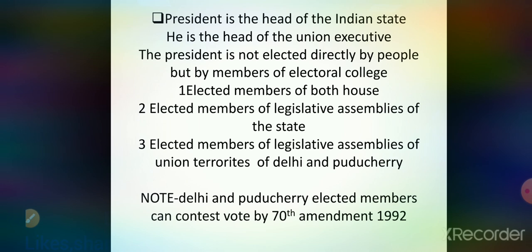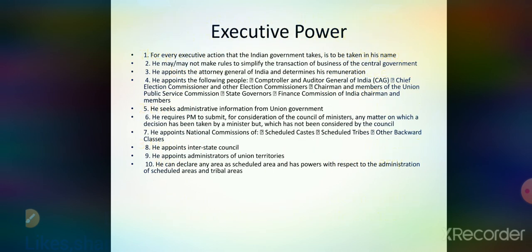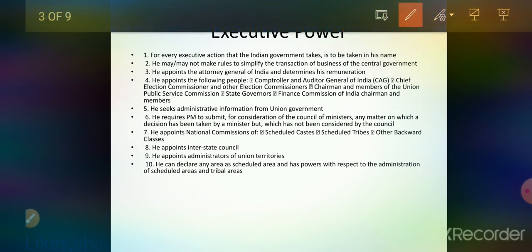His power is classified in different aspects: executive power, judicial power, military power, diplomatic power, emergency power, and legislative power. Firstly, we are going to discuss the executive power. You see here that all the orders and all the actions of the government are taken in his name. He is the one who appoints the Attorney General,